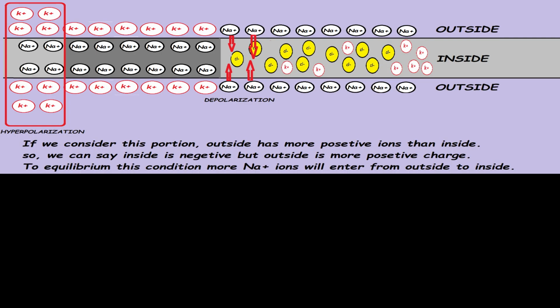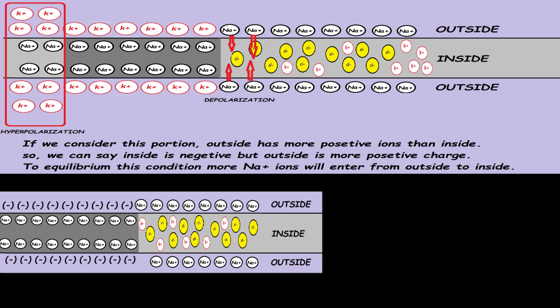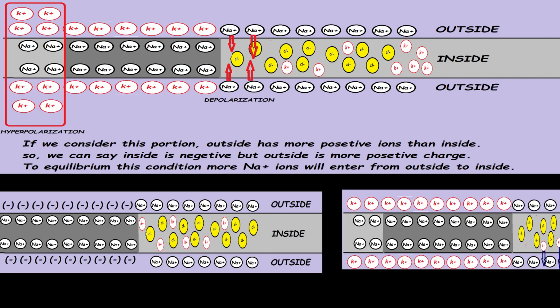Again, due to sodium ion entry, the stimulation of impulse can move one step forward. From this point to that point.